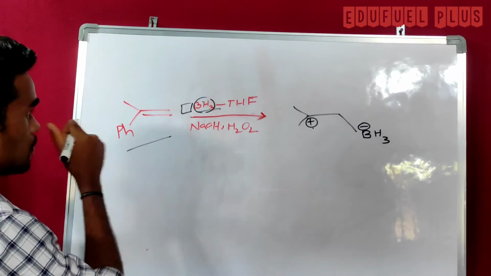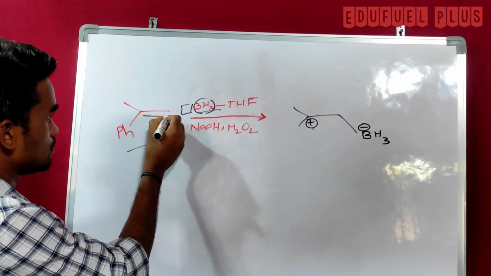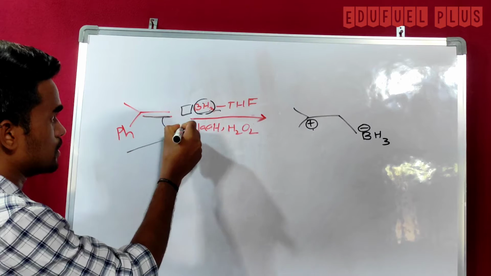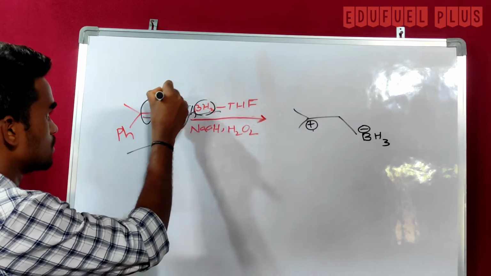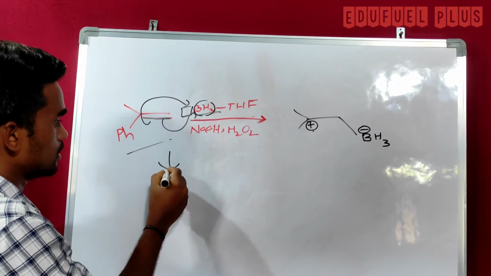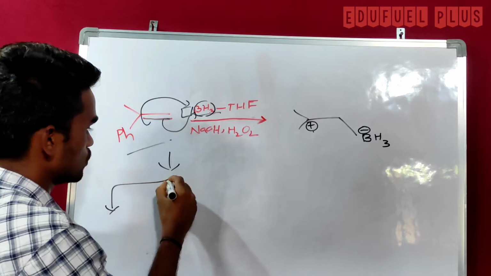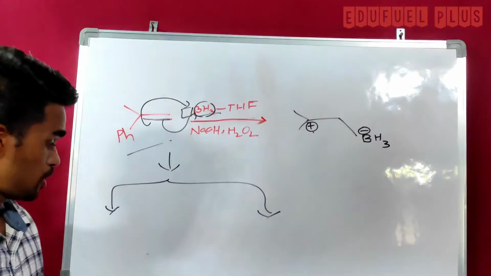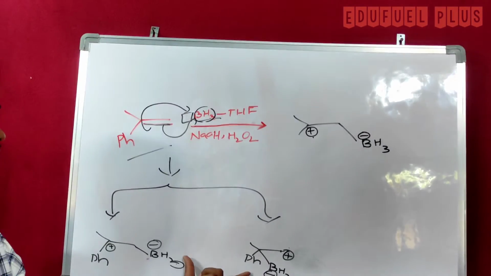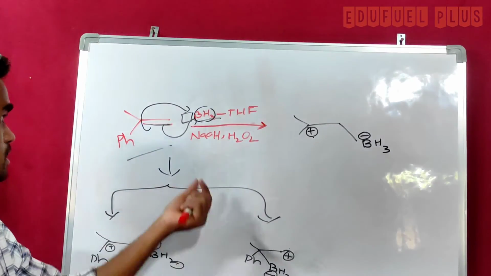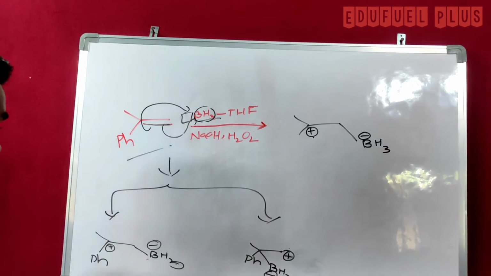The donation of these pi bonded electrons may take place from this carbon or from this carbon, so there are two chances of carbocation formation. These are the two possible carbocations from this particular nucleophile.